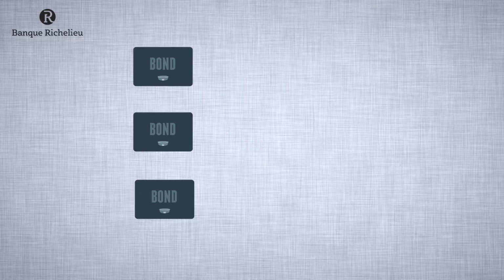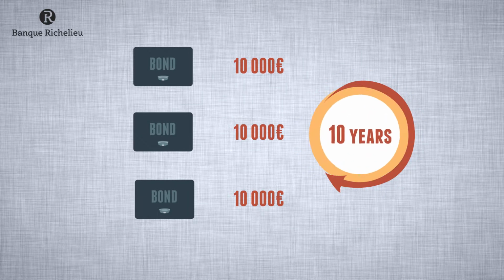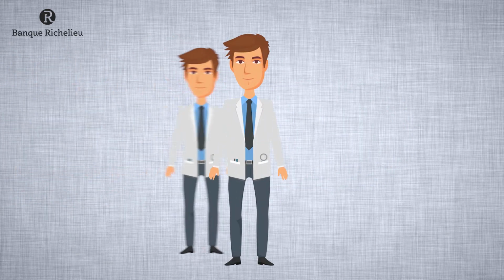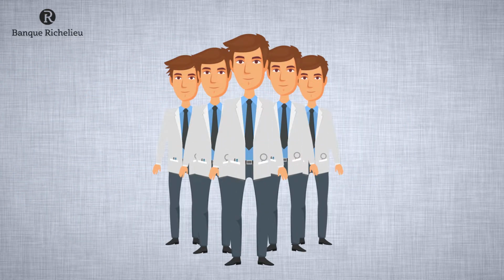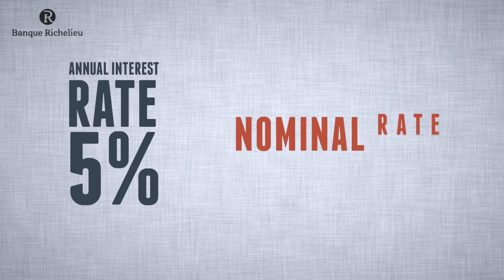Each bond issued is a 10,000 euro loan that the city promises to pay back in 10 years. To make this bond attractive for investors, the city will pay an annual interest rate of 5%. This is called the nominal rate. Let's look at an example.